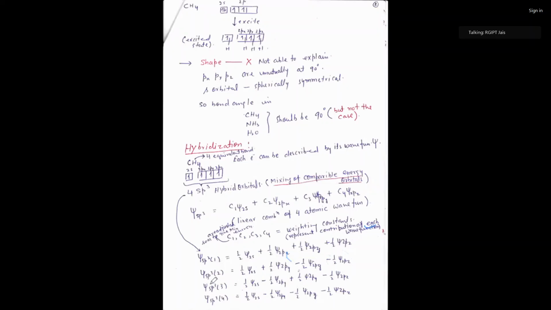But in case of the third orbital, there are 2py and 2pz in negative sign, negative wave function. That's why the linear combination of the third sp3 is in negative sign. But in case of the fourth sp3 function, all three p wave functions are in the negative lobe, but the 2s is in the positive lobe, to form an sp3 hybrid orbital.